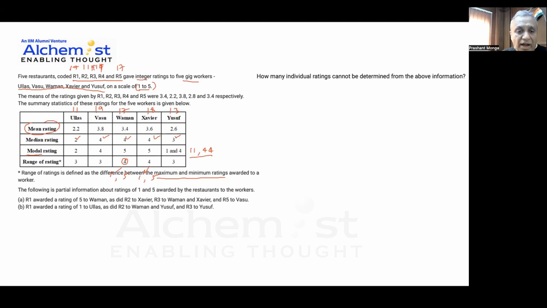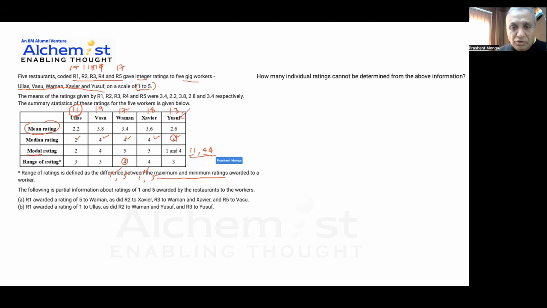Right, so this is what I get to know. The following is the partial distribution of ratings of 1 and 5 given by restaurants to the workers. So you're getting some ratings. If you look at this carefully, I get to know these scores. By looking at this data, I should be able to create the ratings that Ullas got from R1, R2, R3, R4, and R5. Maybe not in that order, I'll need to determine the order later, but I'll get to know what is happening. And 3 is there. In fact, if you look at Yusuf, for example, Yusuf seems to be the simplest.